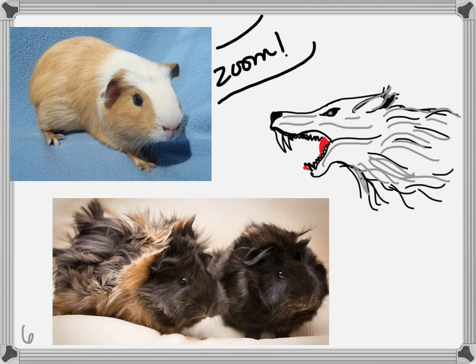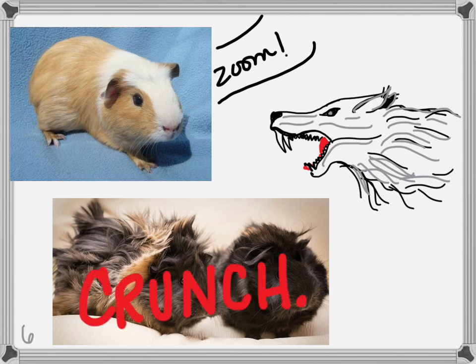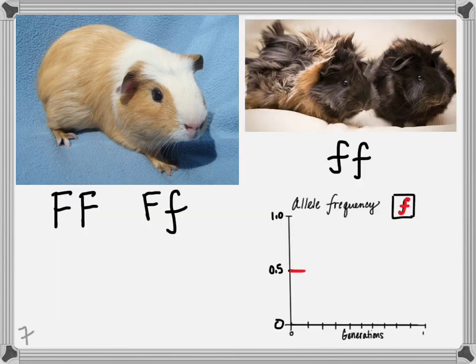Since only the wavy guinea pigs are being killed, and to have a wavy coat, a piggy must have a little f little f genotype, little f genotype guinea pigs are the ones dying in the clutches of our vicious predator. Crunch, crunch. What does this mean for allele frequency?